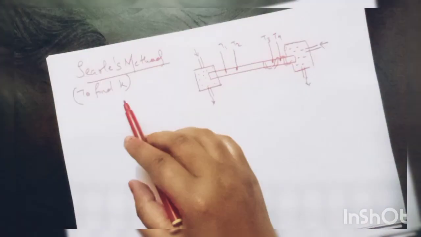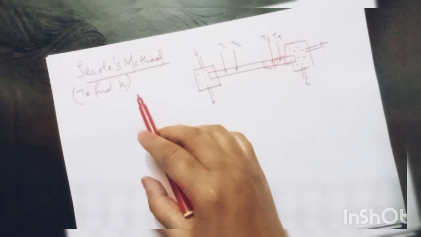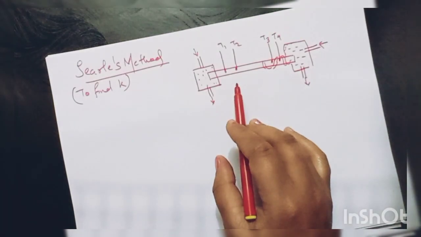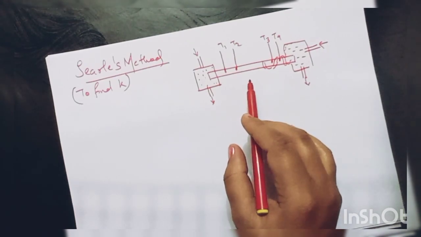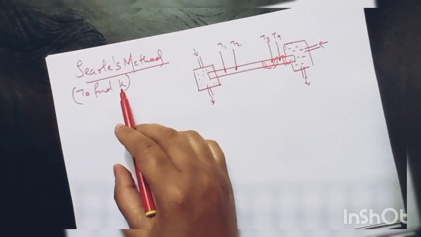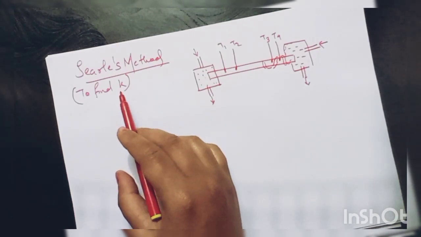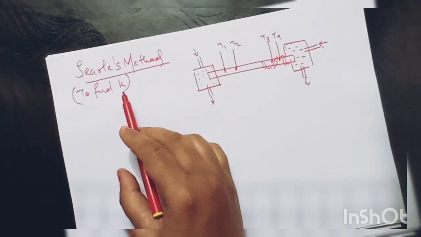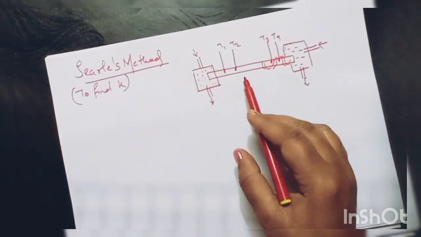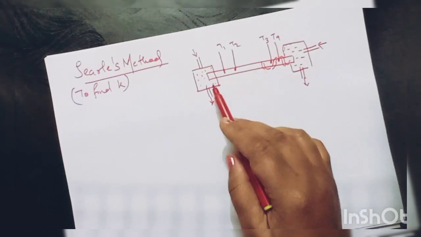Now let us discuss how to find the coefficient of thermal conductivity experimentally. That is Searle's method of finding K. So K is nothing but amount of heat flowing per unit area, per unit length, per unit time, for a unit temperature difference. And this K can be found out experimentally by Searle's method. What is it?